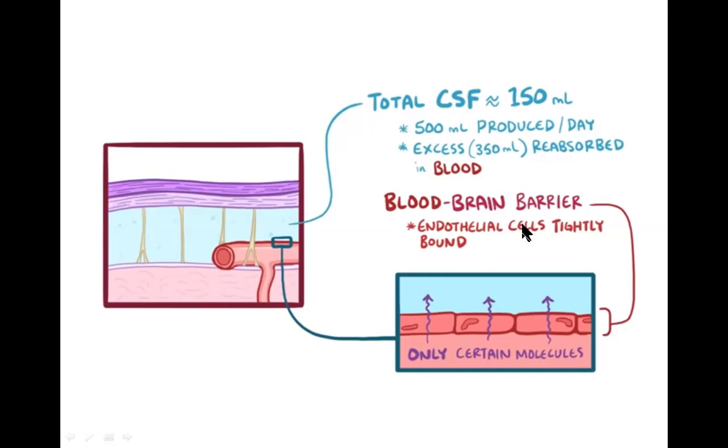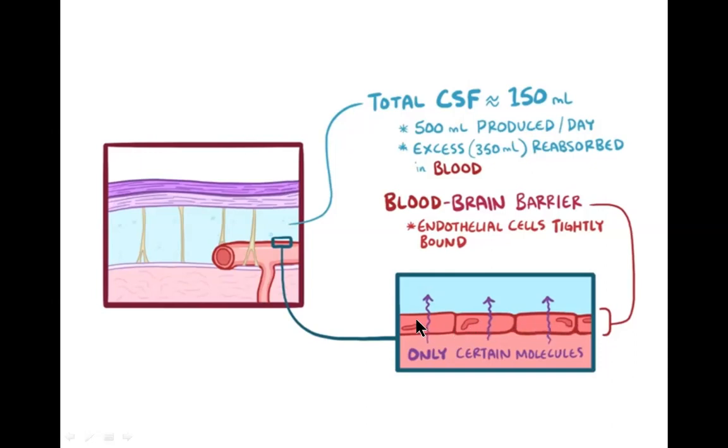Then we have special blood vessels that supply blood to the brain. The blood vessels associated with the cerebrospinal fluid have a special barrier called the blood-brain barrier. The blood vessels that supply blood to the brain are made up of tightly packed endothelial cells.